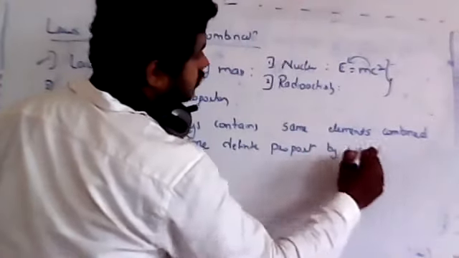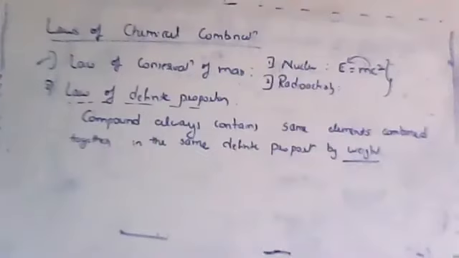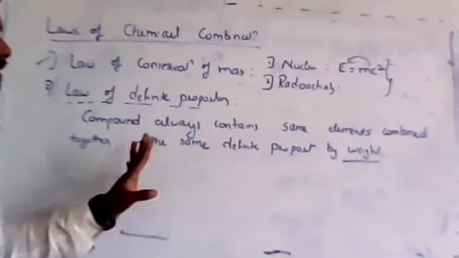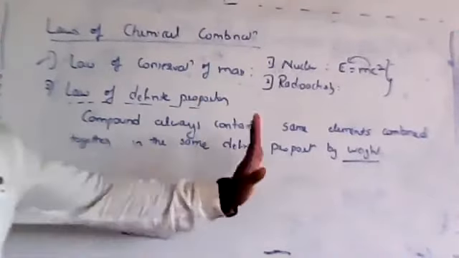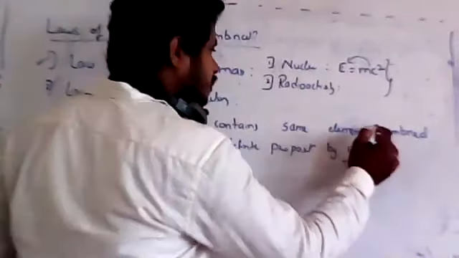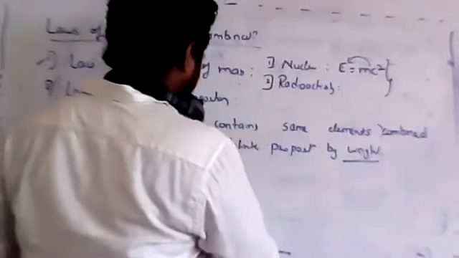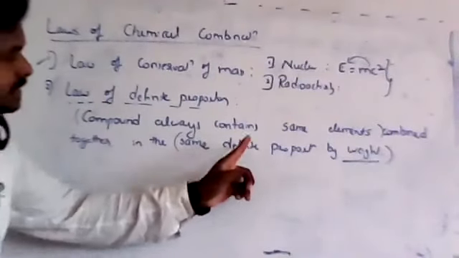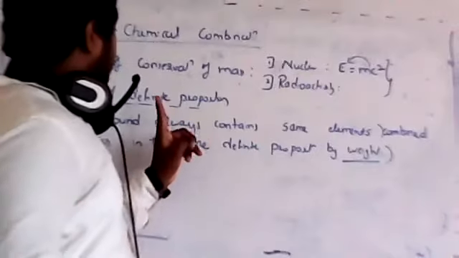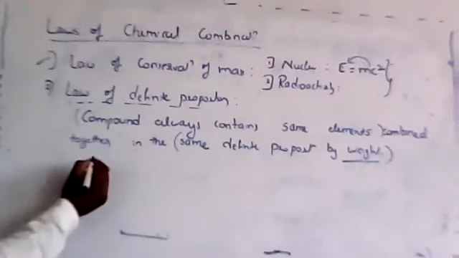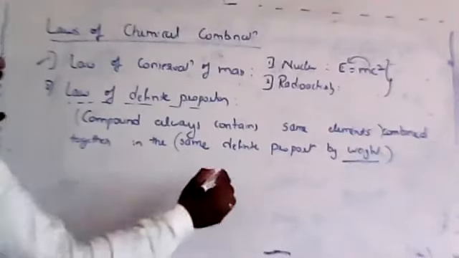First of all, let me tell you that it is related to weight only. A compound contains exactly the same proportion of elements by weight. You can assume the definition completes from here, so you can just read out: compounds always contain the same elements in the same definite proportion by weight.